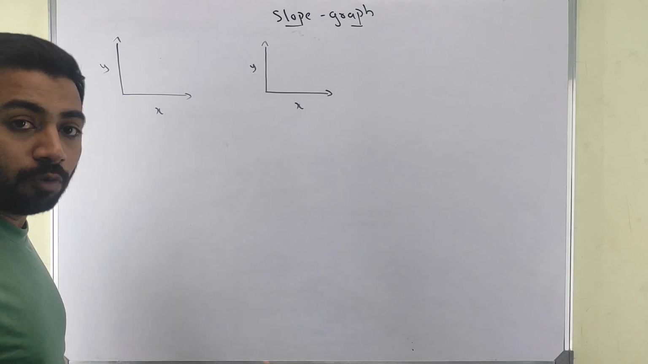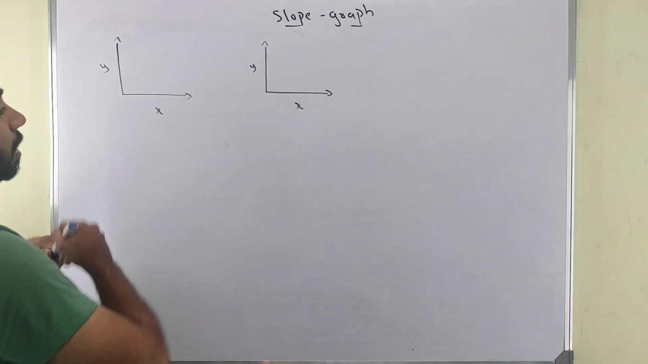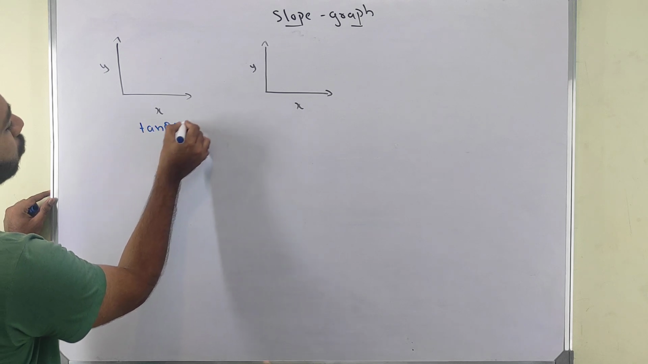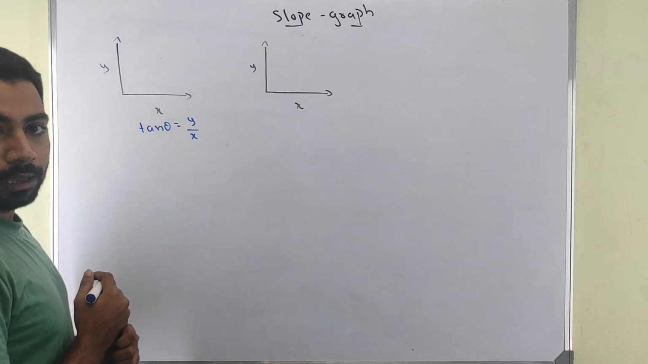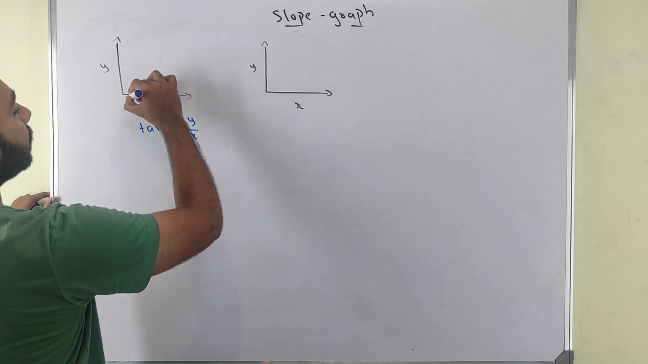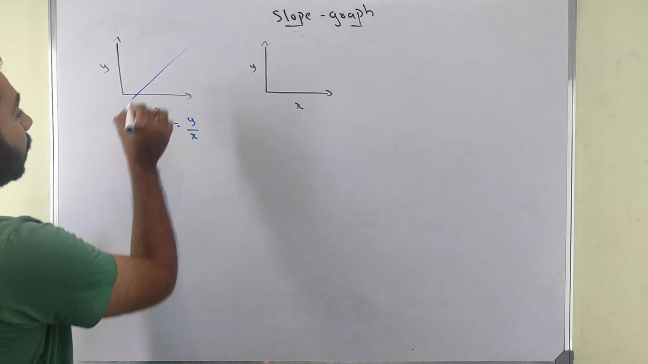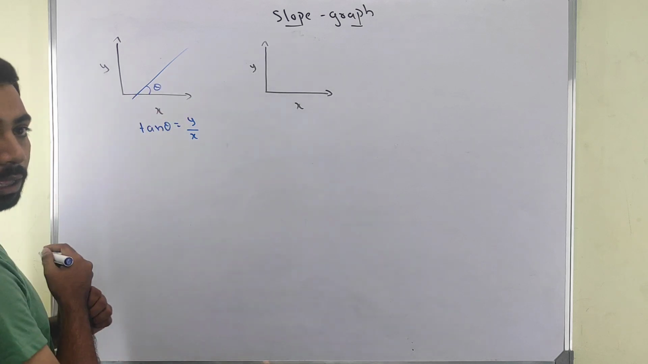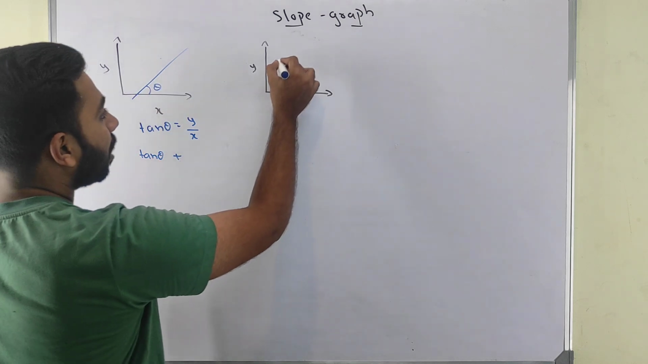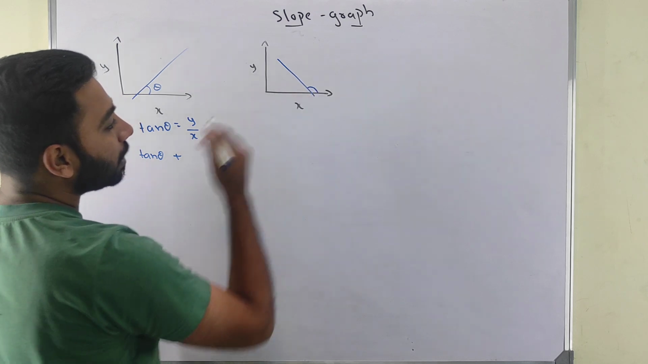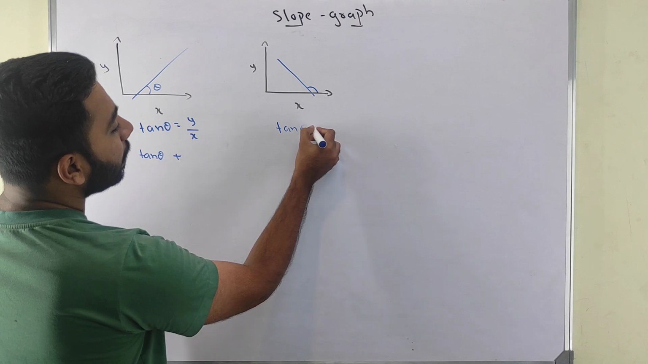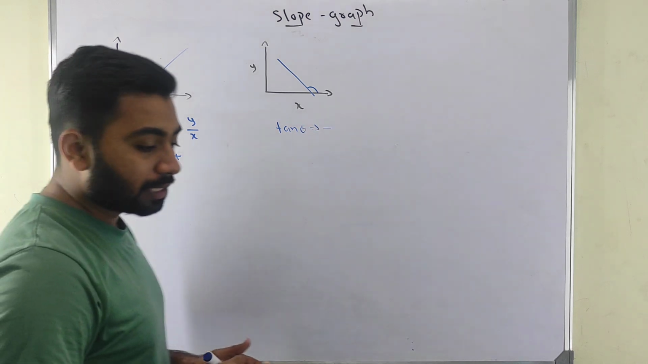Now, if I want to get the slope of this one, we say slope is equal to tan theta, which is equal to y by x. If you have a graph like this, here your theta is positive, which means tan theta is positive. When you have a graph like this, it is more than 90 degrees. If it is more than 90, then your tan theta is negative, or you can say your slope is negative.